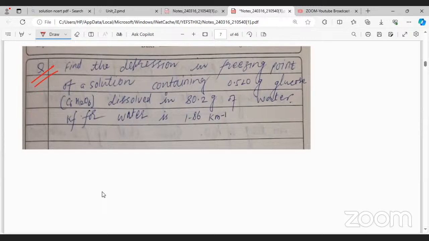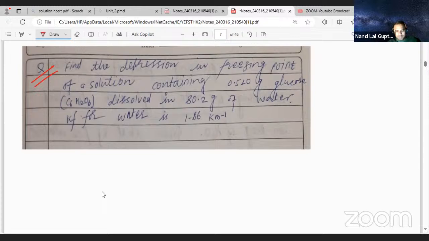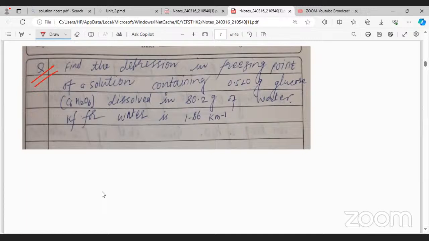Sir, trying to. Let me read the question once. You read loudly. Find the depression in freezing point of a solution containing 0.520 gram glucose C6H12O6 dissolved in 80.2 gram of water.